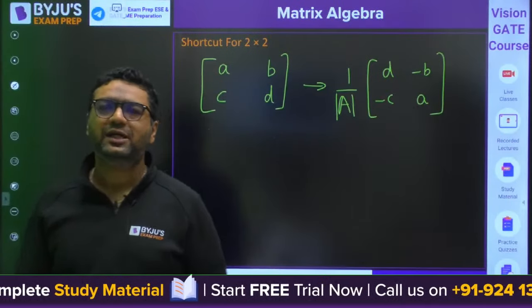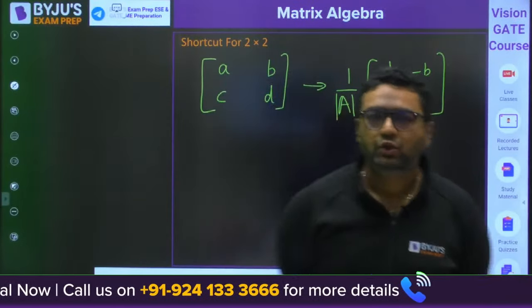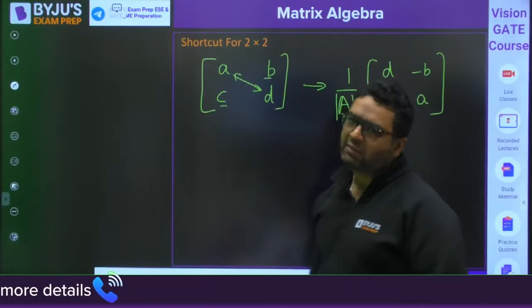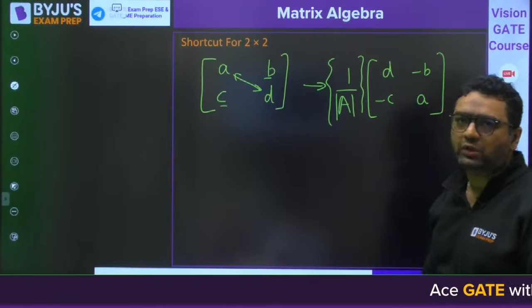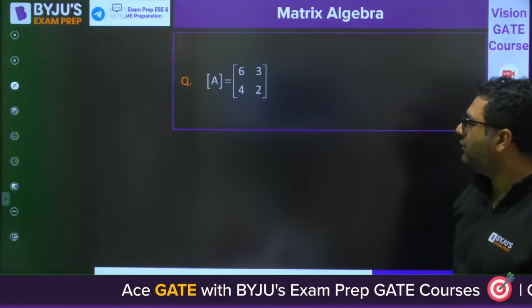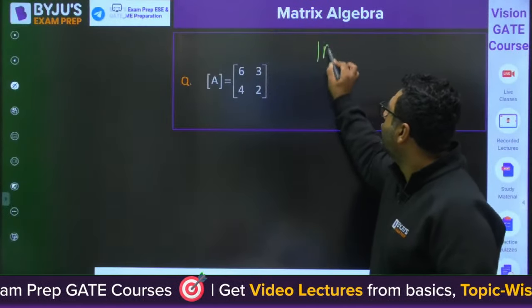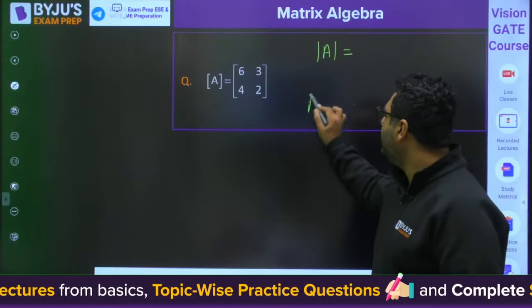Vinay, Dhanesh, aspirant, Jamit. So you just need to interchange these elements and multiply these two with -1 and multiply it with 1 by the determinant of A. This is the shortcut. Then my dear, we are going to have this matrix. So you can apply the shortcut now. Find out this first and then tell me the inverse.